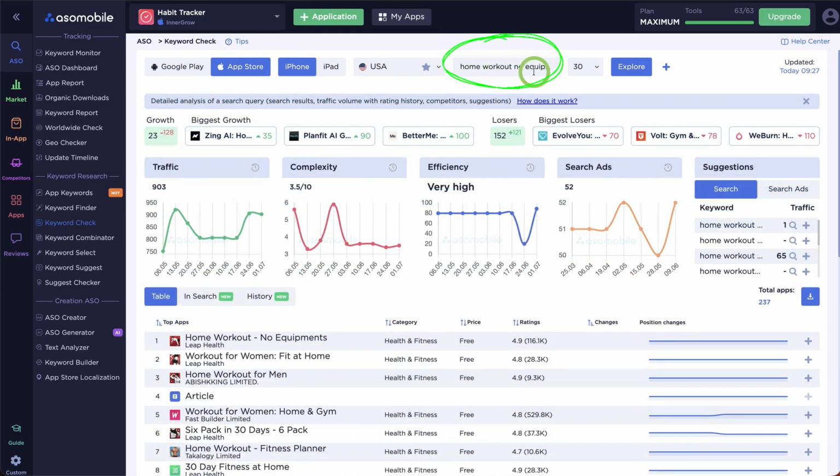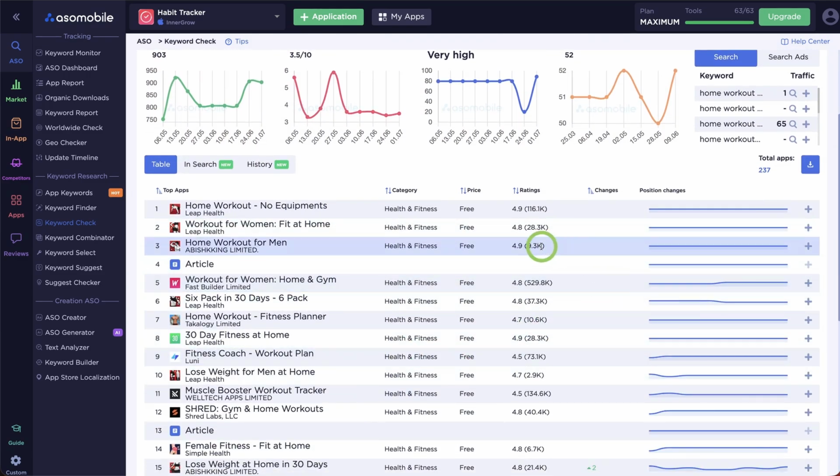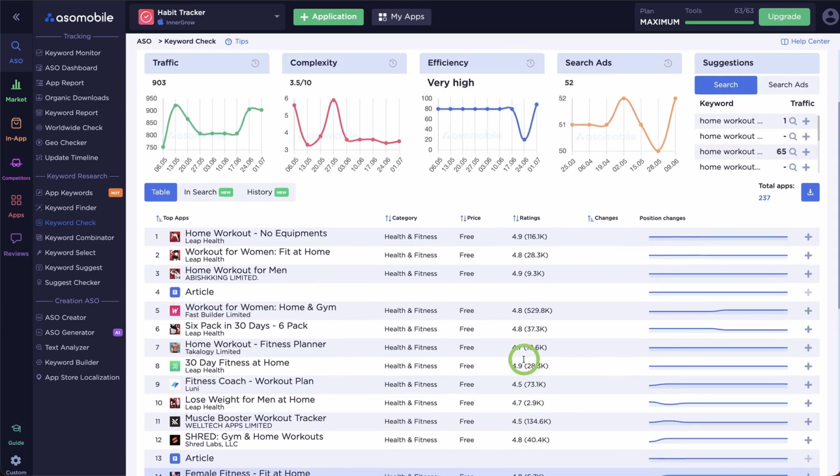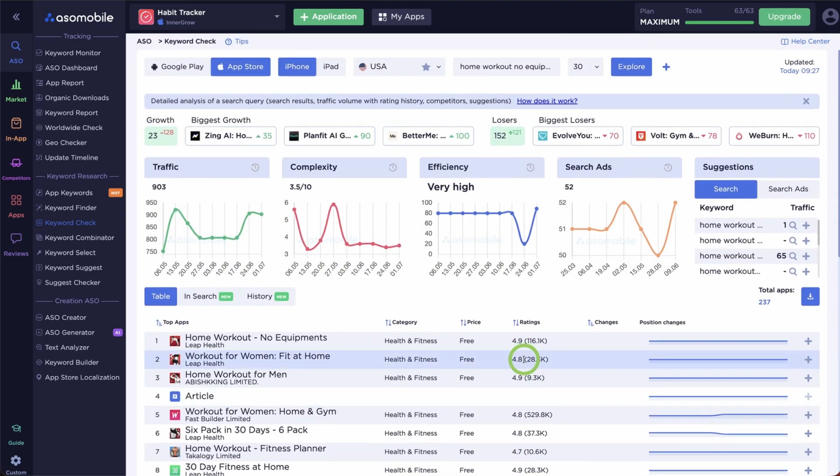Now try home workout, no equipment. Traffic: 903 per day. Still solid demand. But the top results are apps with 9,000 to 28,000 reviews. That's a fight you can actually win. Same niche, completely different opportunity. And you just compared the two in under a minute with no guessing.